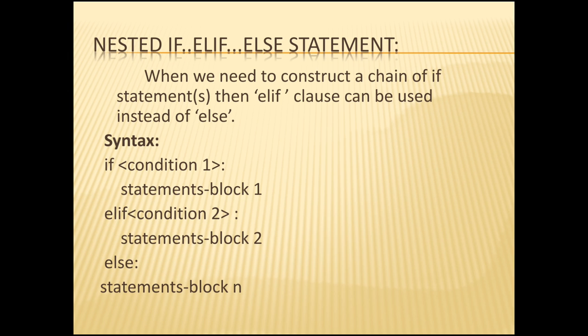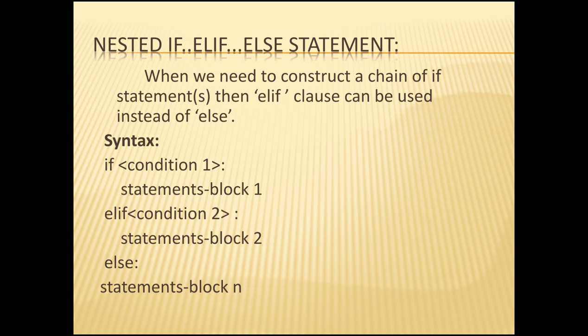If the first condition is false, the compiler checks the second condition, that is the elif part. If that condition is true, the second statements will be executed. If the second condition is false, the else part will be executed, that is the last statements.